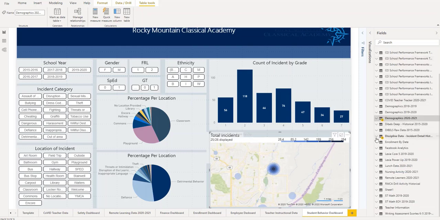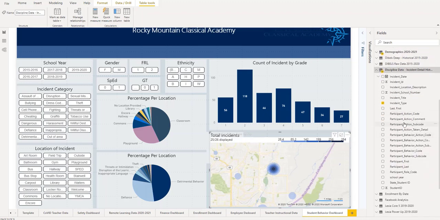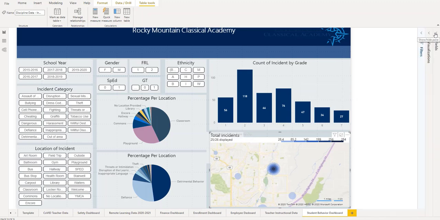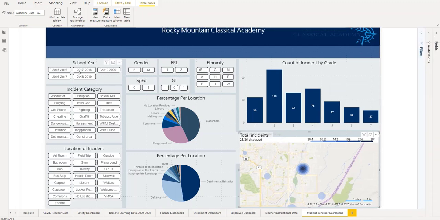And so when they talk to each other, my big thing this afternoon was cleaning up the data that we pulled from PowerSchool to make sure incident type and incident location description were right, because there is some human error here. Once we looked at each one of the fields and gathered the data, I was able to find school year, incident category, location of incident, and some descriptors to allow me to drill down into the data.